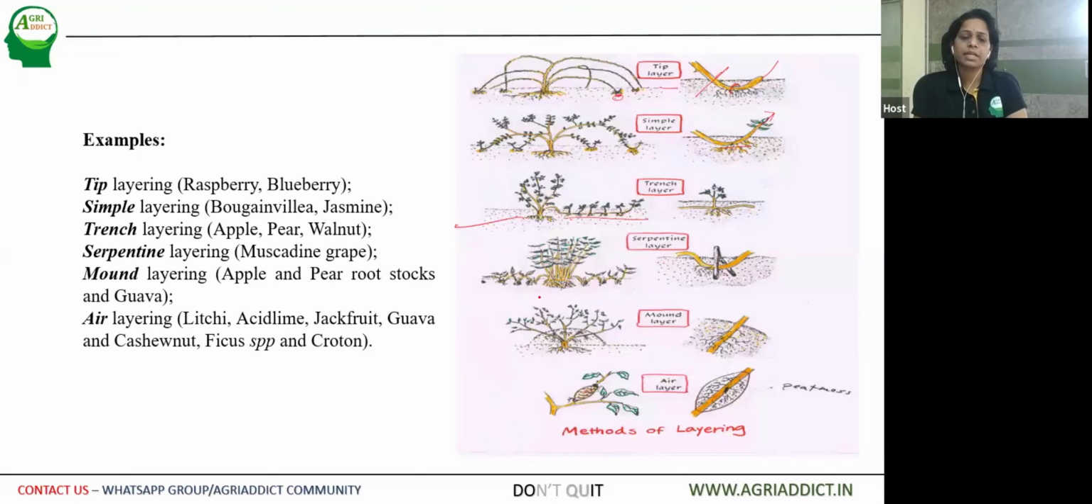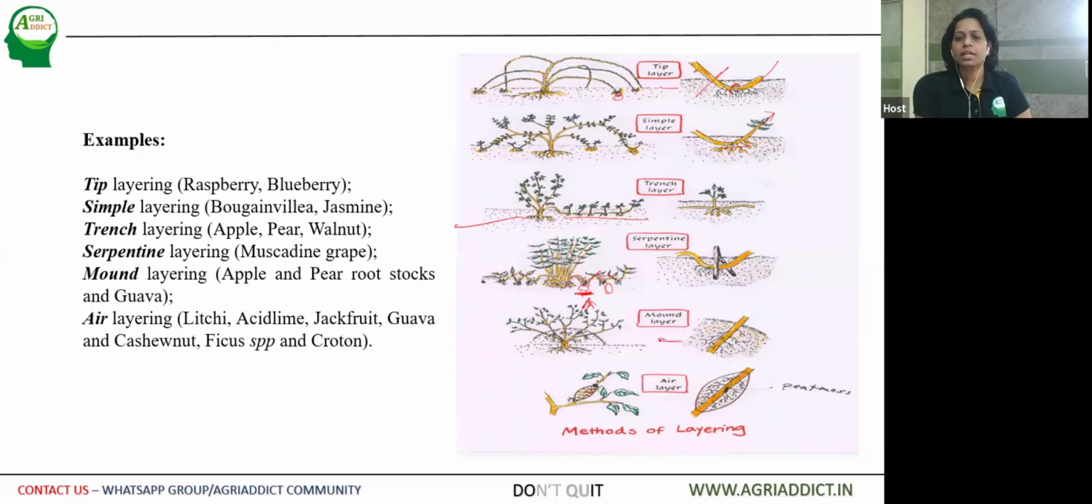Then serpentine layering is similar to trench layering, but some part of the shoot is underground and part is aerial, and again some part of the shoot is kept underground, and then it is left aerial. The place where it is kept under the soil starts showing rooting. So thereby an individual plant can be obtained.